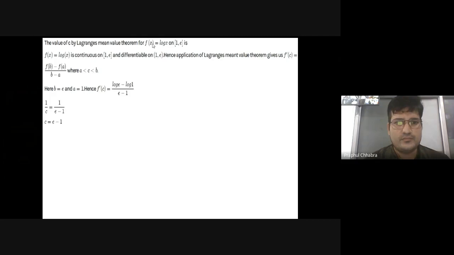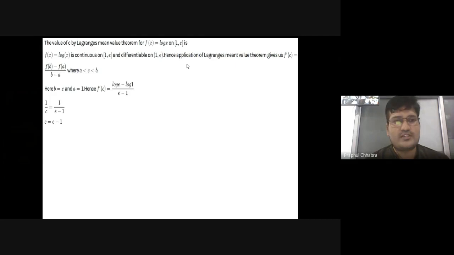Second, this function has no sharp point. By graph we can see there is no sharp point of log x in the given interval, so the function is differentiable everywhere in the given interval. So the second condition of Lagrange's mean value theorem is satisfied, that the function is differentiable throughout the given interval.